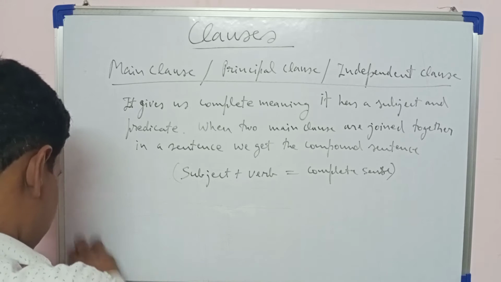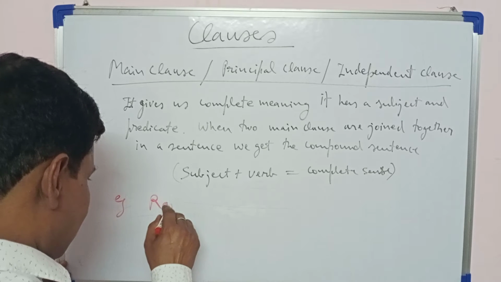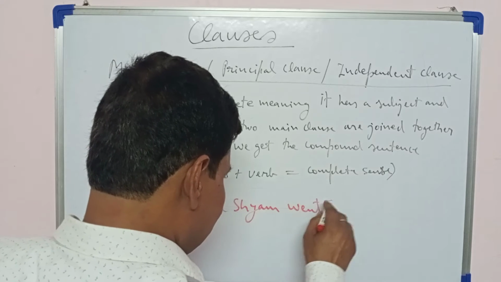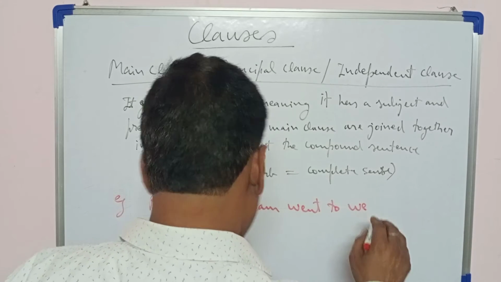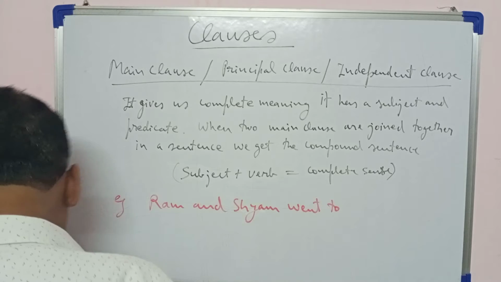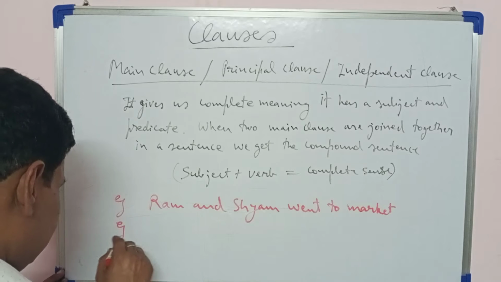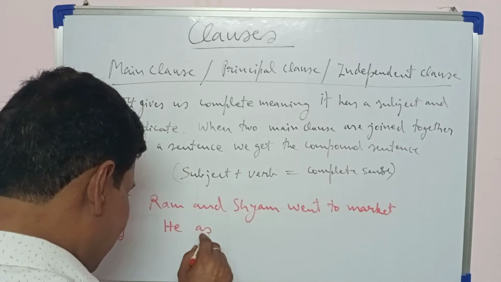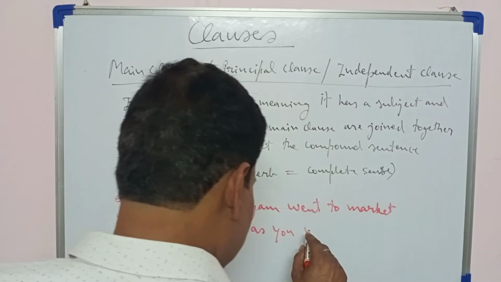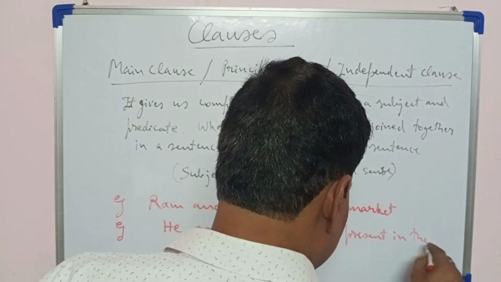Example: Ram and Syam went to market. He as well as you were present in the party.